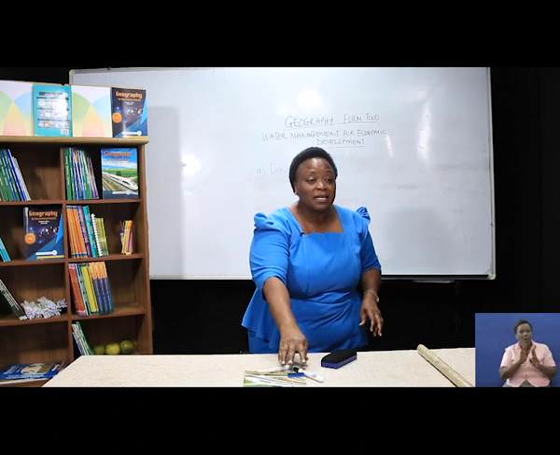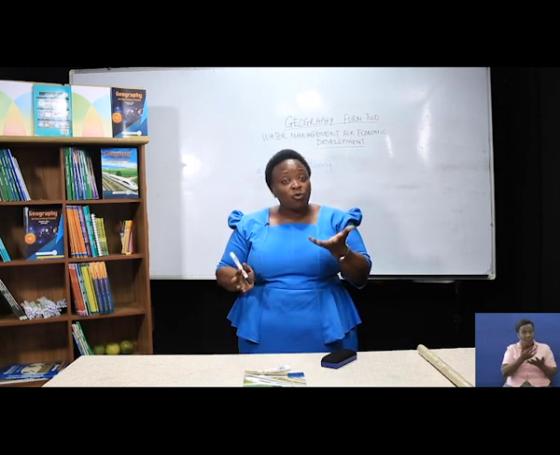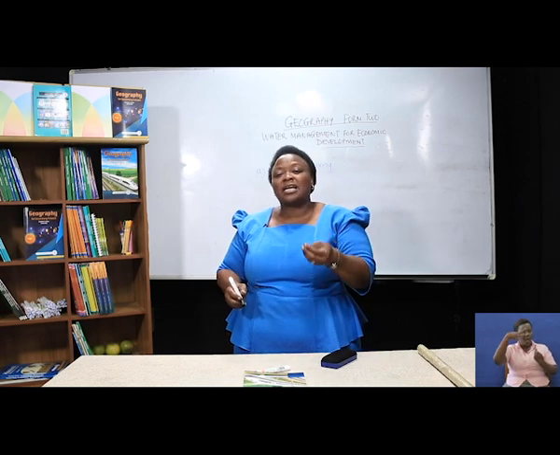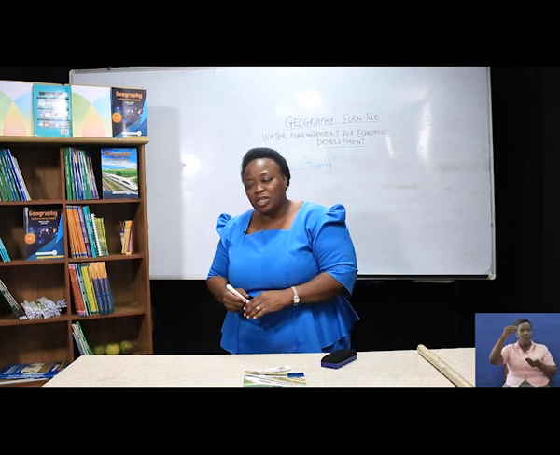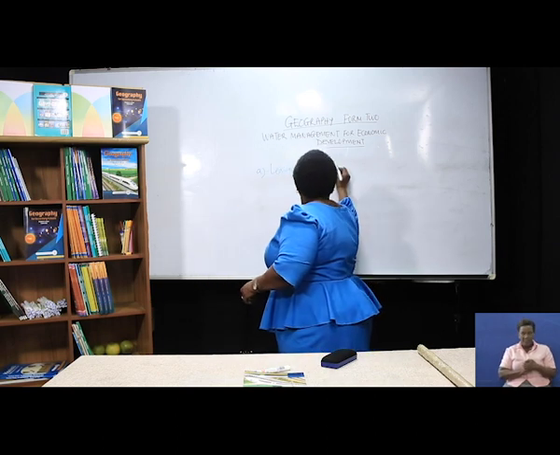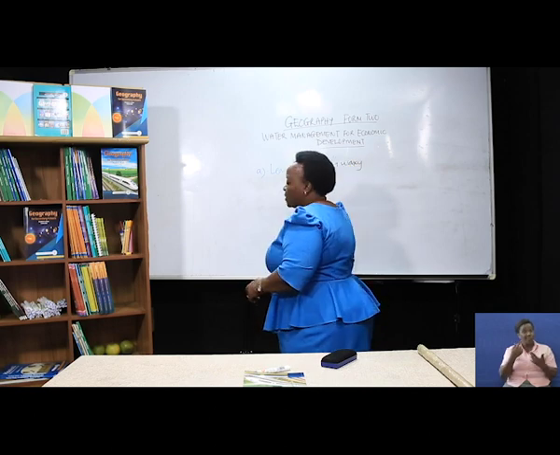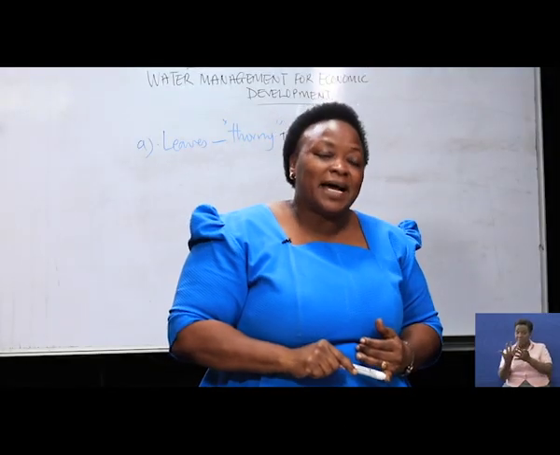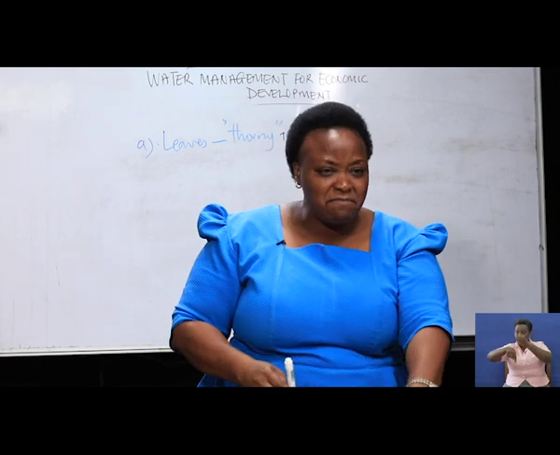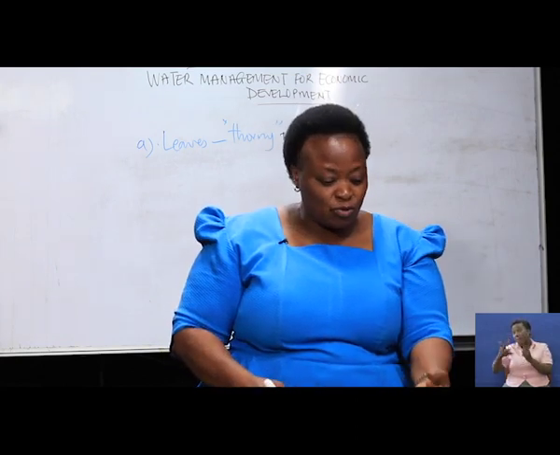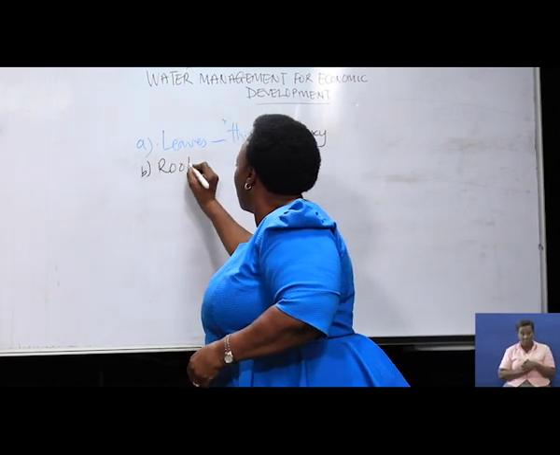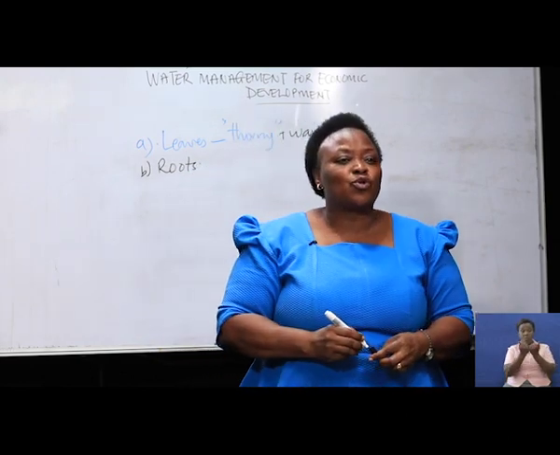So the leaves normally develop thorns or a wax surface. Why? Because they would like to protect themselves and reduce water loss through evaporation. Thorny and wax, that is their adaptation. The second thing is that plants develop very big roots. Why? So as to reach the water. They adapt themselves through roots.